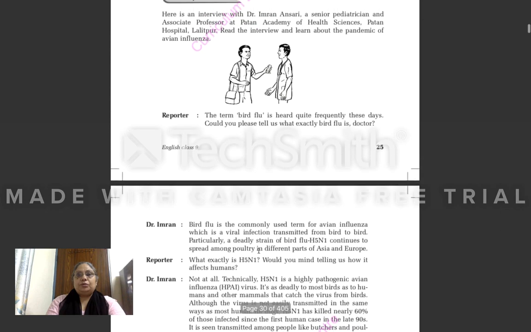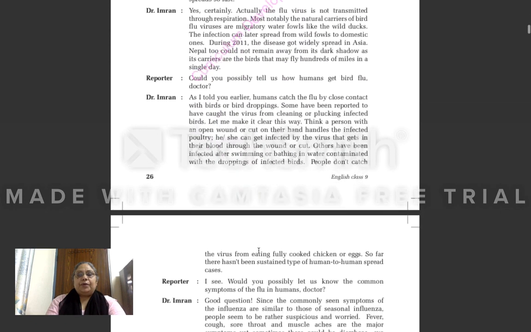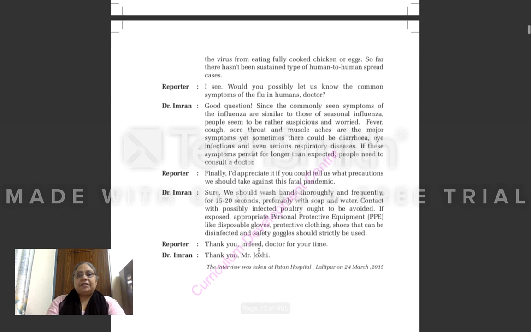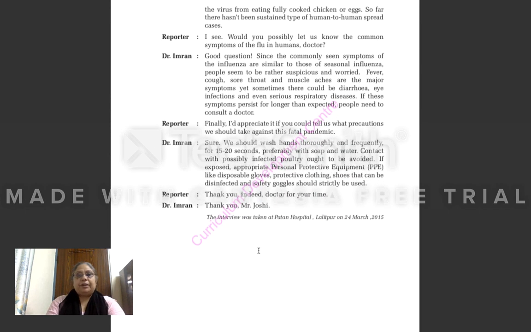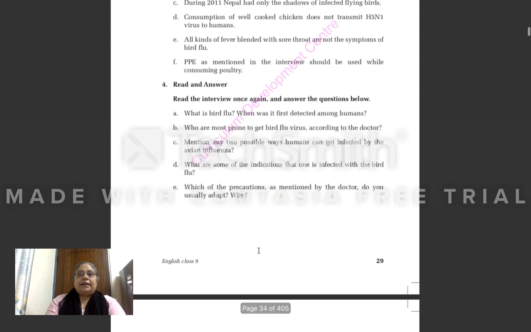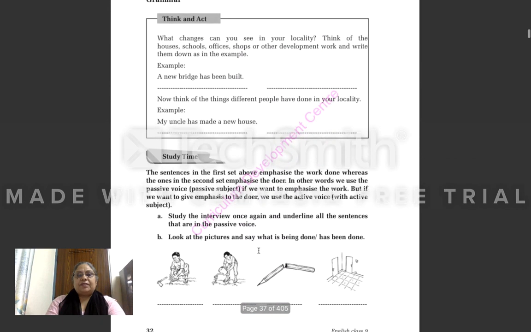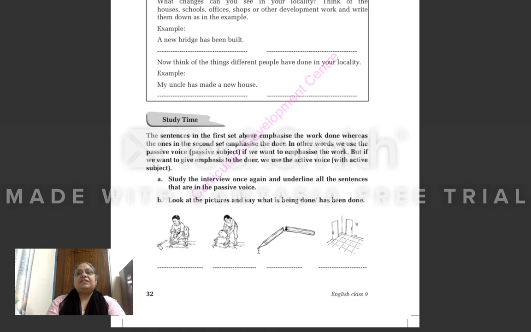So you will go through the interview, and then from this interview at least minimum 5 sentences. You can write more than 5 but not less than 5. So minimum 5 sentences you will select and write down which are in the passive voice. And passive voice, I have told you, in which more emphasis is given on the work being done, means the object. Now A part is clear.